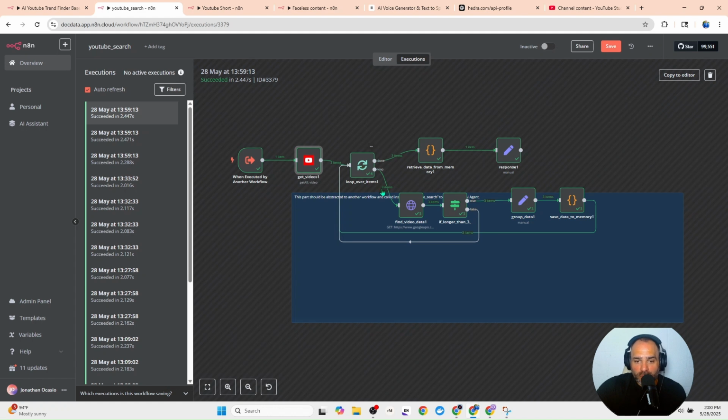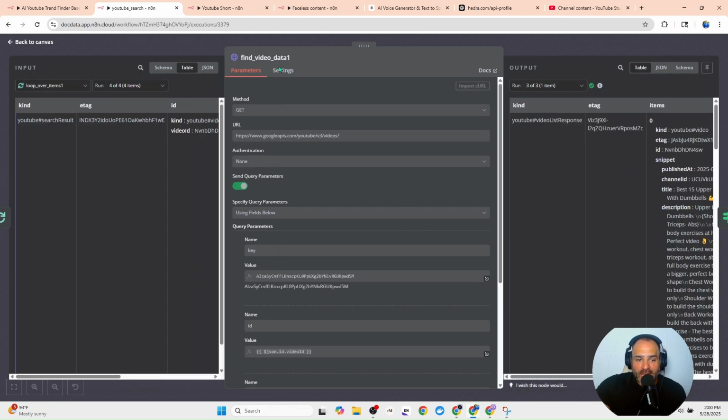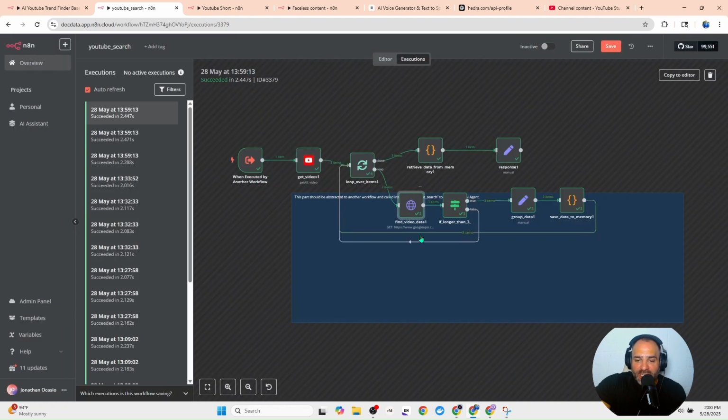The next workflow goes through and it passes that to a loop. This loop passes through one of the items. And so now that information is sent to the video data. So now this information is sent to the Google APIs. It's going to be linked in the description below. And then this is going to go through and continue to run until it's completed.